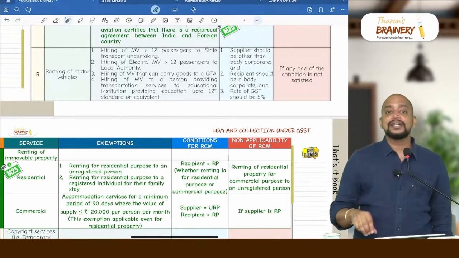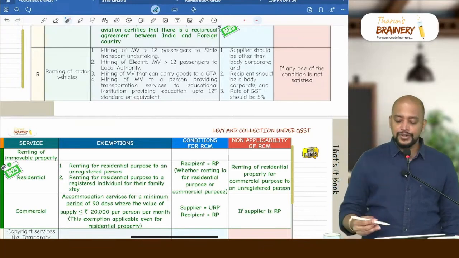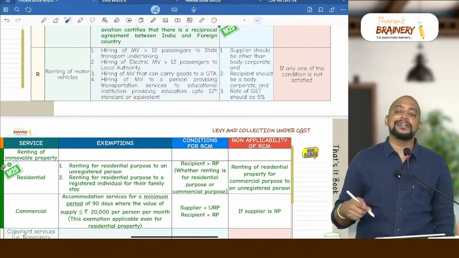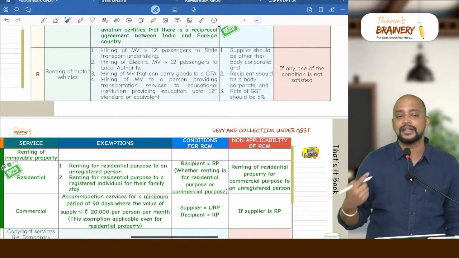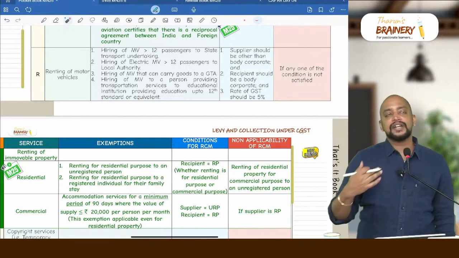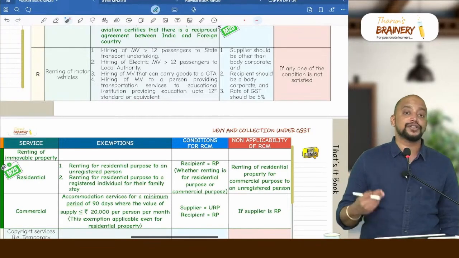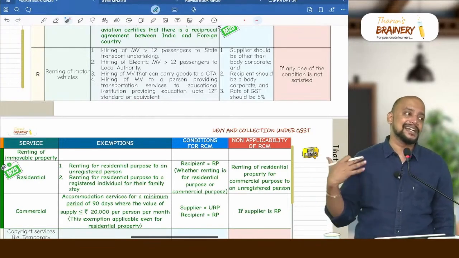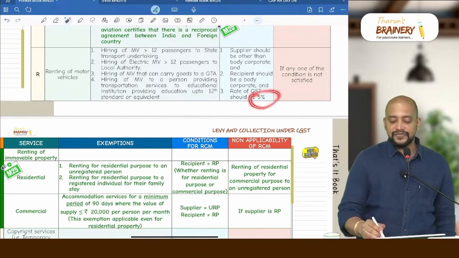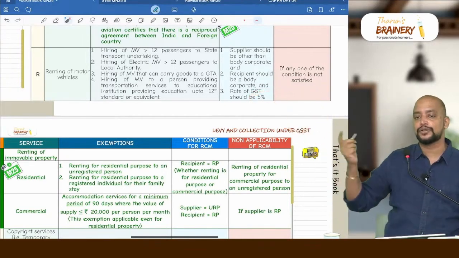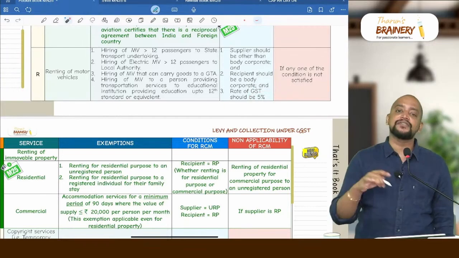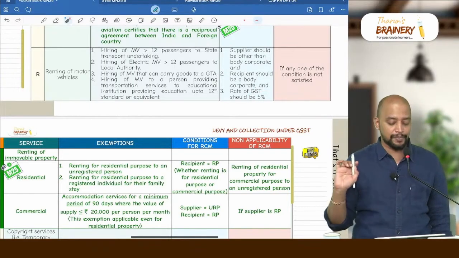Okay. So when will it be 5%? Usually the rate of 5% will be applicable in case the cost of fuel is included in the rental. So when I am giving a motor vehicle on rent to you, the cost of fuel is included and I am not taking ITC on my inward supply, the rate is 5%. Otherwise, we have some other rates also. So if in the question only 5% is given, we need to take RCM, otherwise RCM will not be applicable.